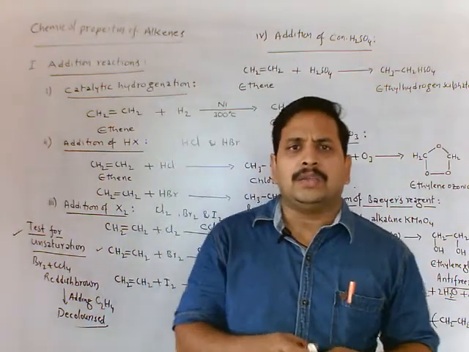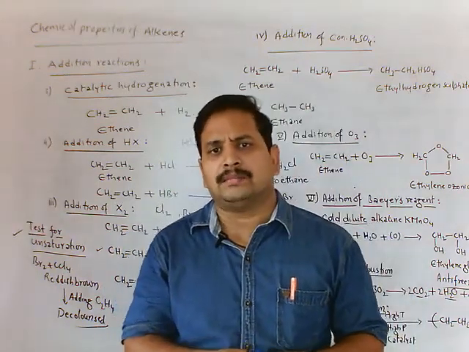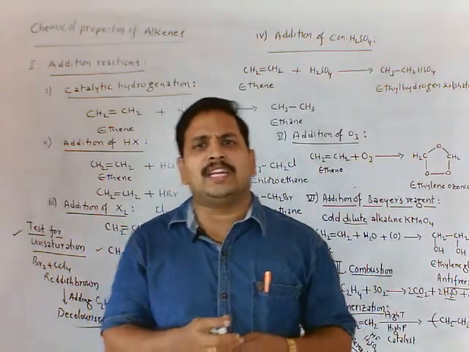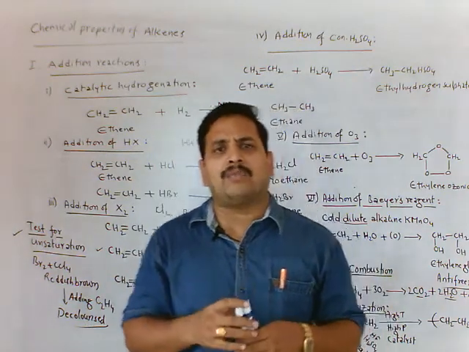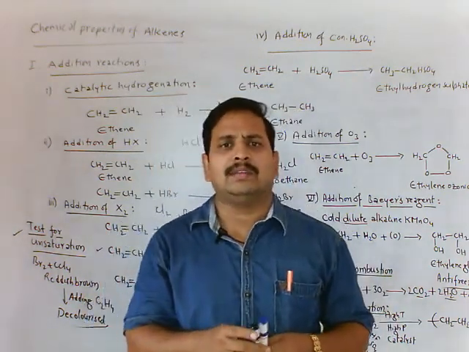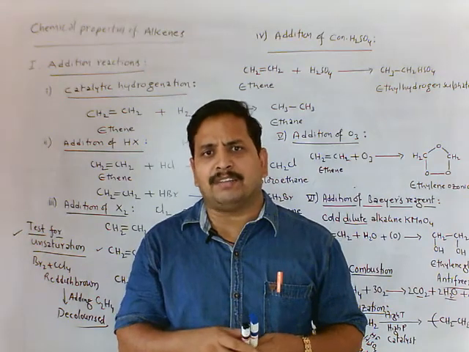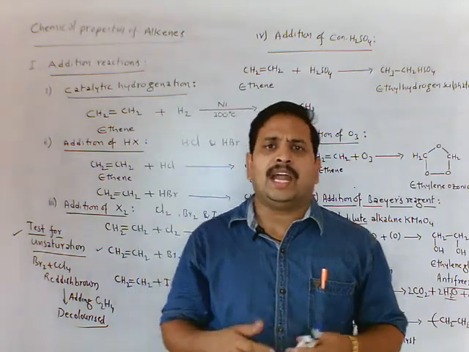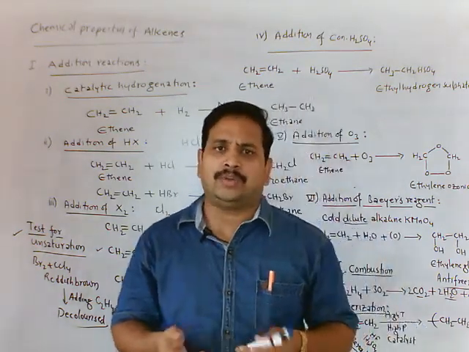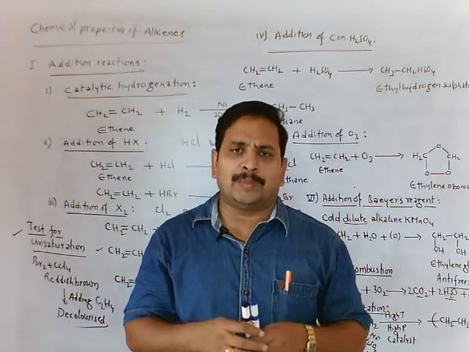Next, uses of alkenes. Alkenes are used in welding under the heading of oxyethylene that provides more heat energy, which is used to cut metals, and in welding purposes we are using. And it is used to prepare polymers.